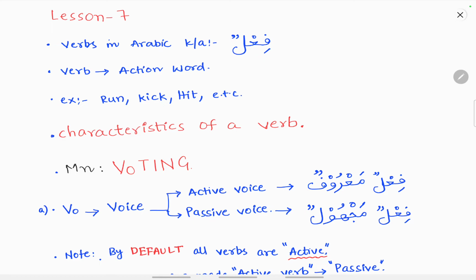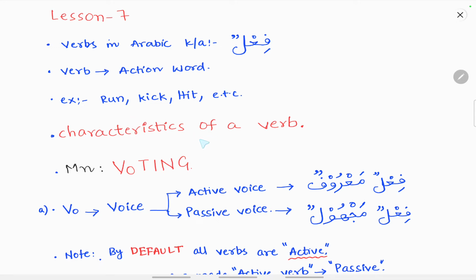Alhamdulillah, we have finished all the characteristics of a noun. So today we'll be dealing with verbs. Verbs in Arabic are known as fi'lun. Verbs are action words, for example, run, kick, hit, etc.